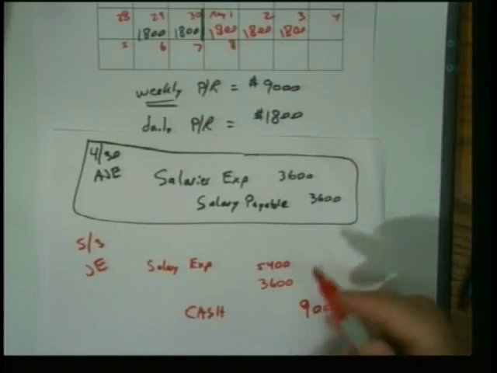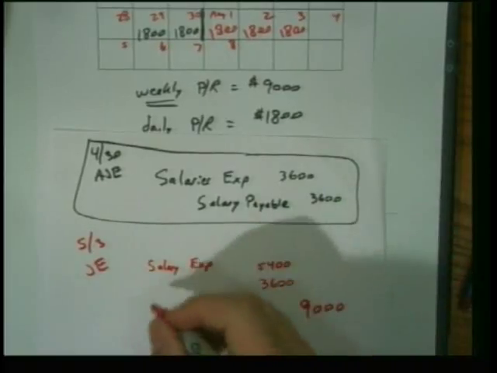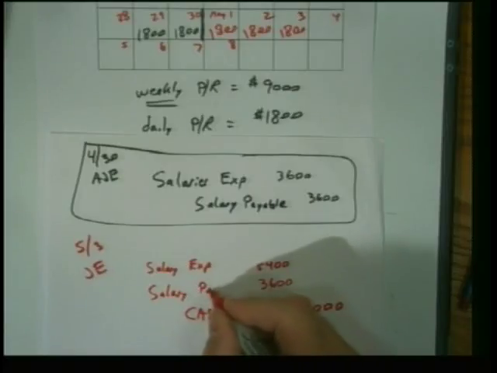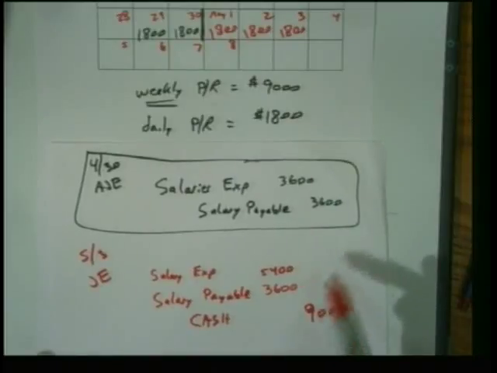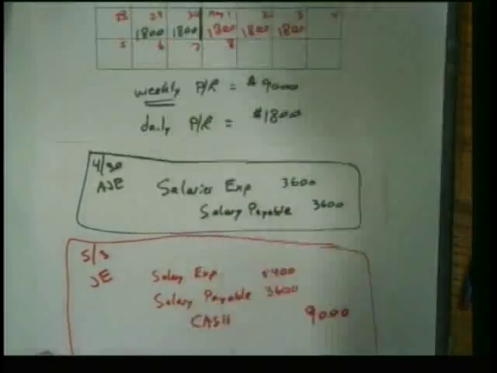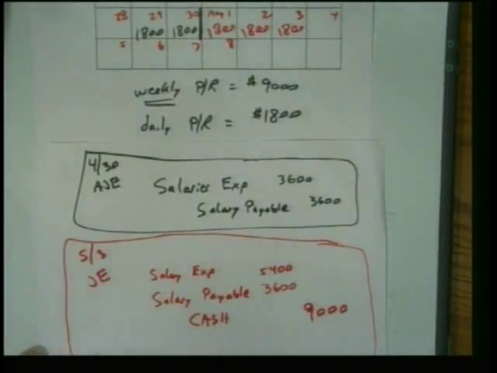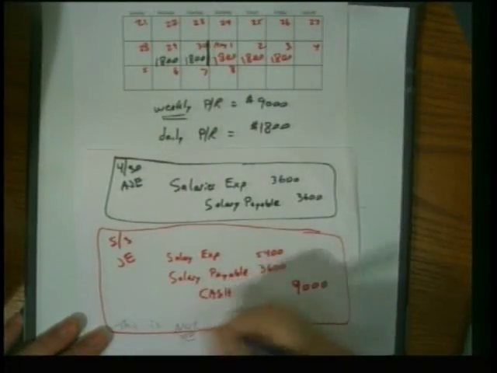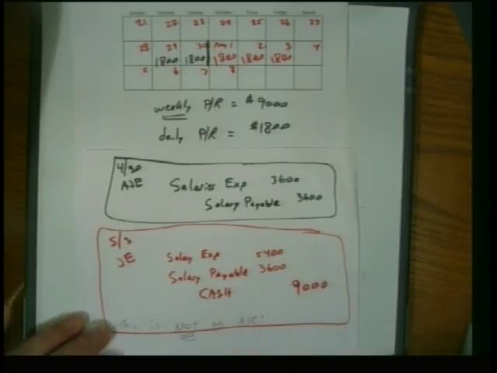We debit salaries payable because we've just paid that liability off, haven't we? I'm going to make a little note. This is not an AJE. Just a journal entry.